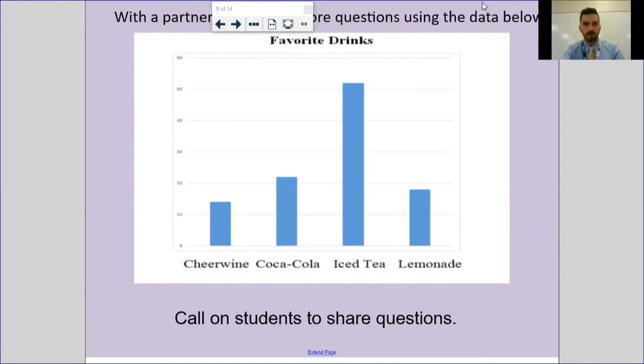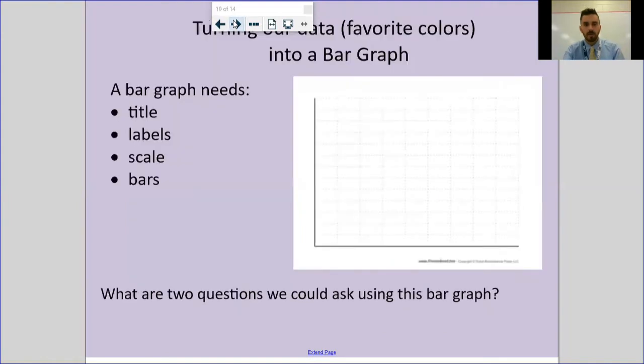So moving forward, if I can find my thing. There you are. You better get out of my way. So here is where we start taking the data that we're going to collect, which I'm just going to give you, and we convert it to a bar graph. So it's going to look like 2 completely different things, but it's using the same exact data.